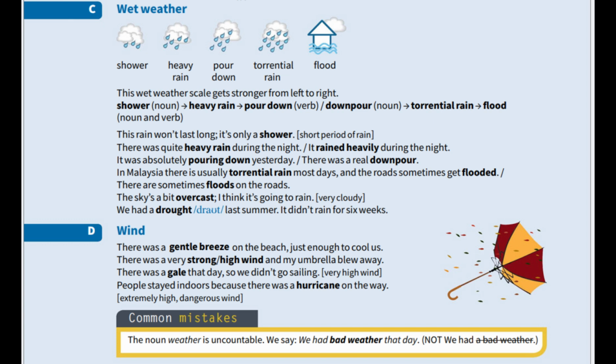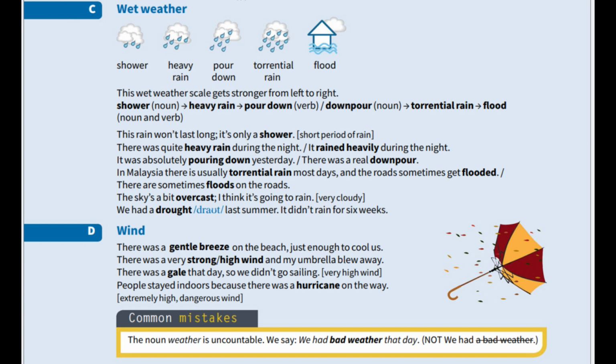When the wind is much stronger, we can describe it as a very strong wind or a high wind. For example, there was a very strong wind and my umbrella blew away. A gale is a very strong wind. For example, there was a gale that day, so we did not go sailing. A hurricane is an extremely strong and dangerous wind. For example, people stayed indoors because there was a hurricane on the way.